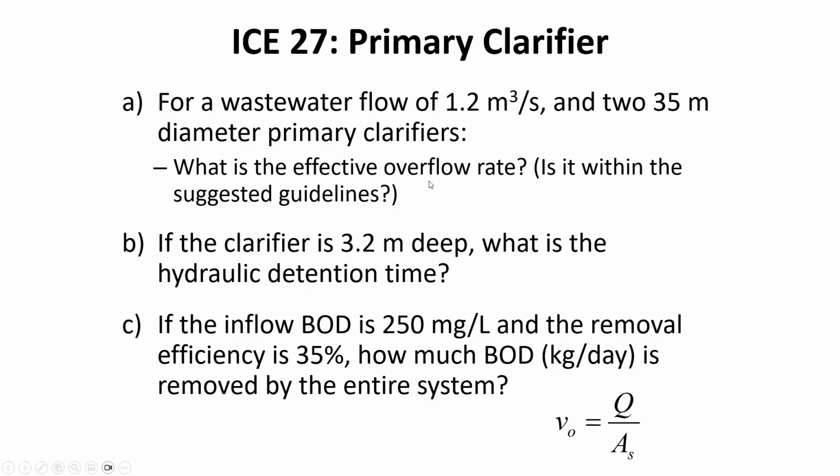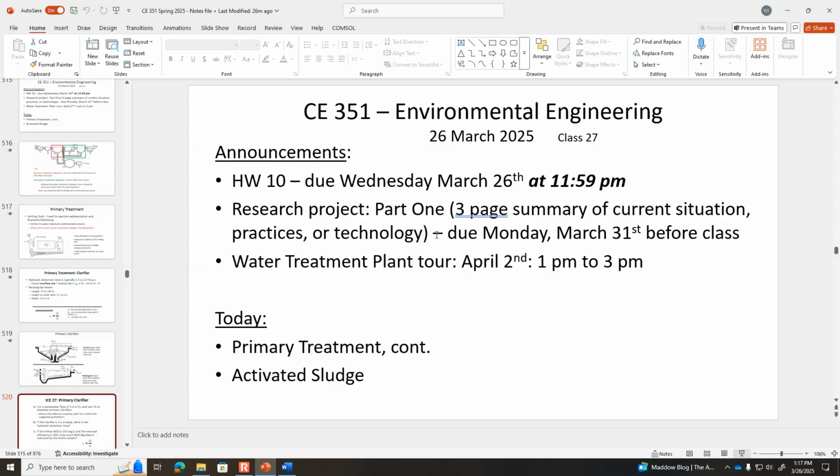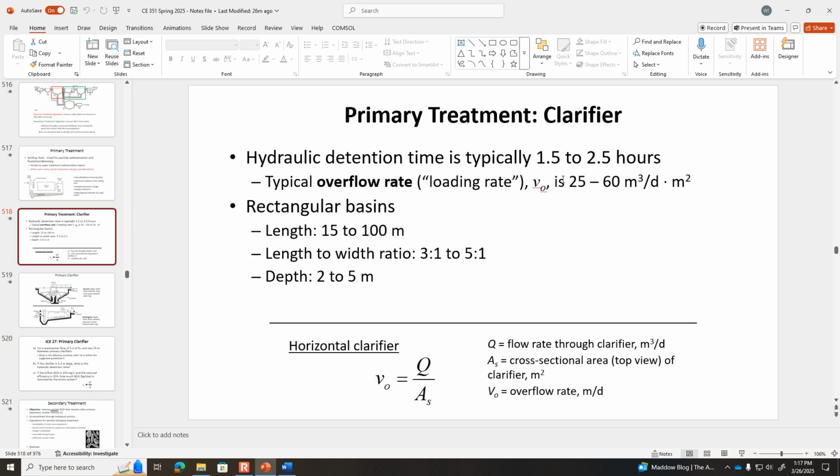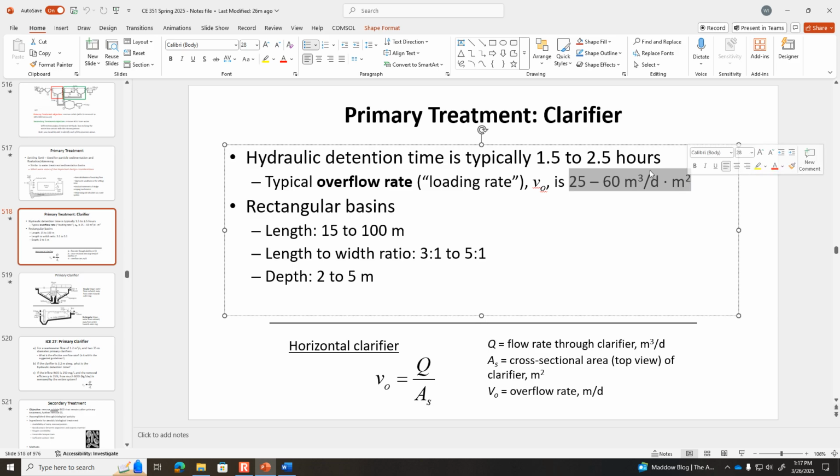if we calculate the overflow rate for this scenario, how does it compare to the typical guidelines of 25 to 60 cubic meters per day per square meter? So let me write that on the board. 25 to 60 cubic meters per day per meter squared of clarifier area. That would be considered typical loading rates.